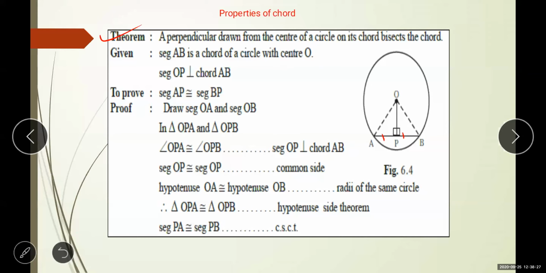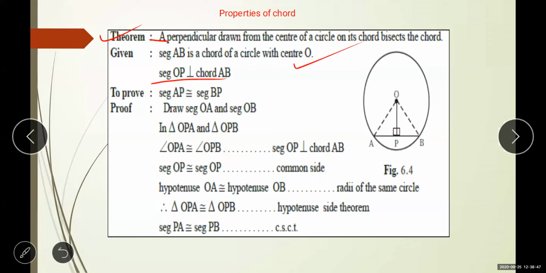This is the meaning. Okay, so for this, what is given? Segment AB is a chord of a circle with center O. Then OP is perpendicular to the chord AB. This is given. On what basis are we saying this is given?